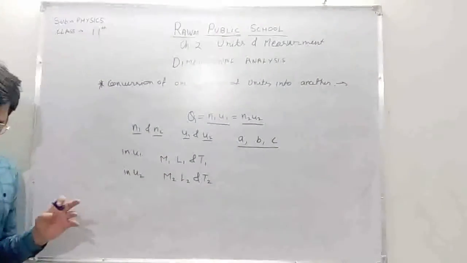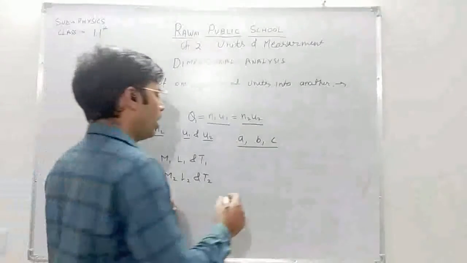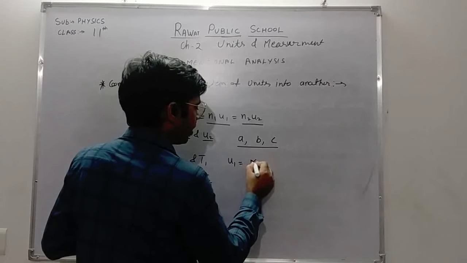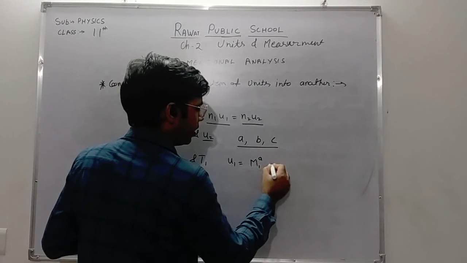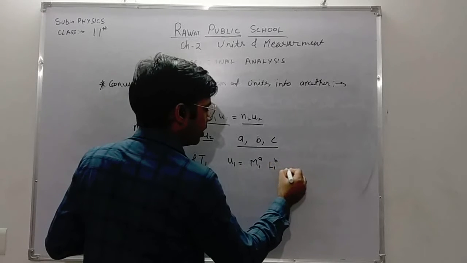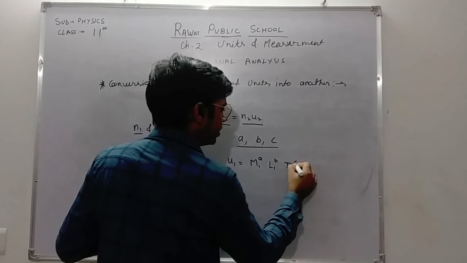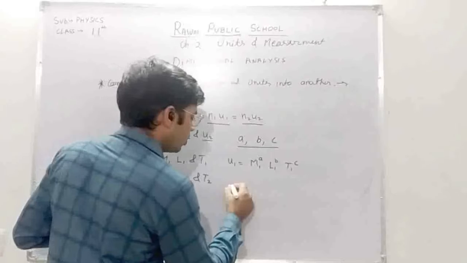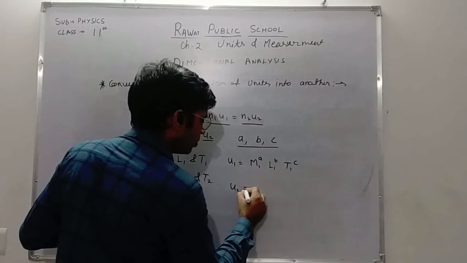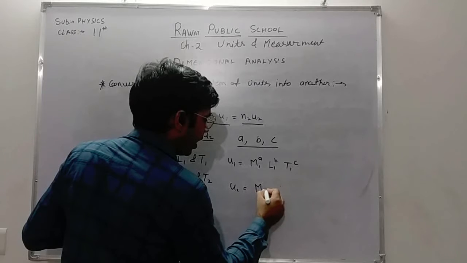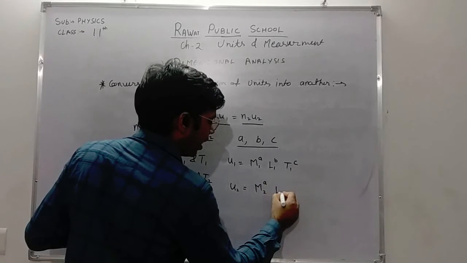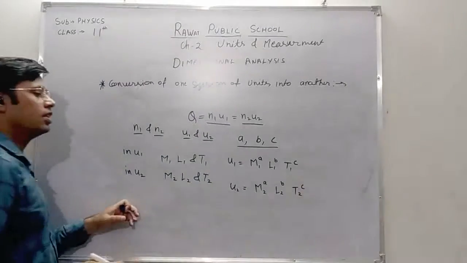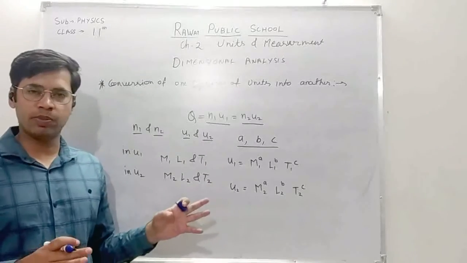So in the first unit system, let's say u1, it is M1^a L1^b T1^c. This is the dimension of the quantity in the first unit system. In the same way, in the second unit system, that is u2, it is M2^a L2^b T2^c. These are the dimensions of the quantity in their respective unit systems.